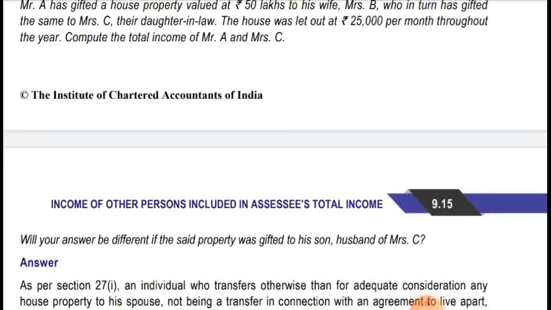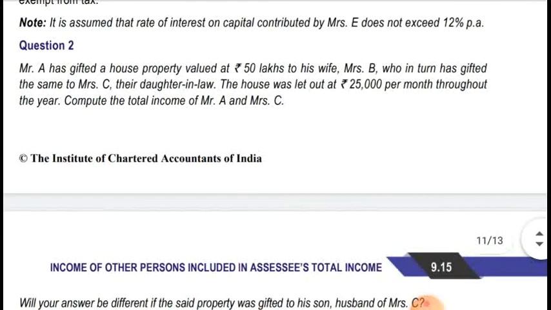In this case, as you all know, we can apply the provision for indirect transfer to his son's wife. Mr. A is the person who is transferring the house property, and the house property is being transferred to his son's wife, that is Mrs. C. So it can be considered an indirect transfer, and the clubbing provision will be applicable accordingly.